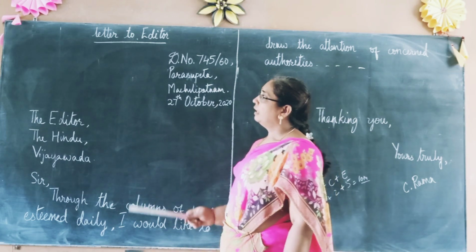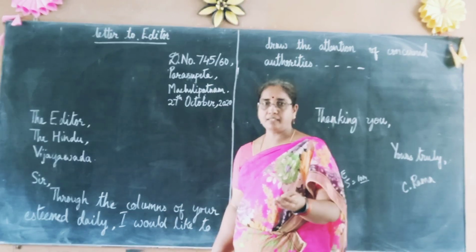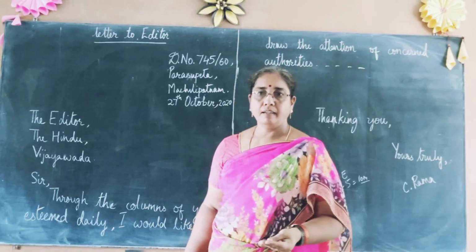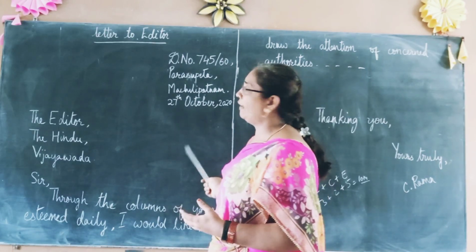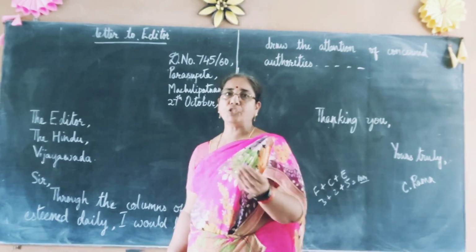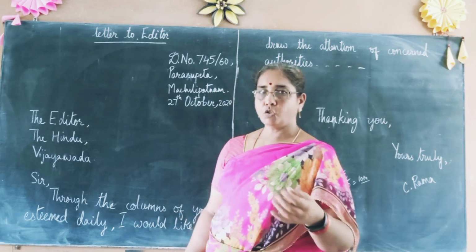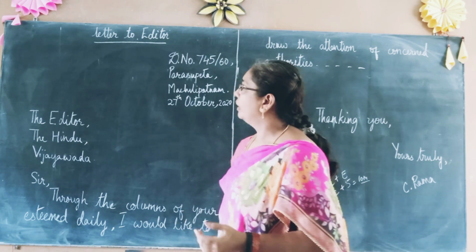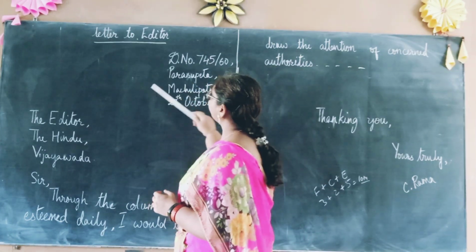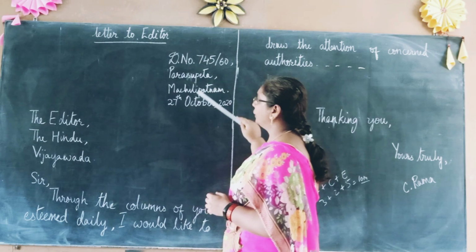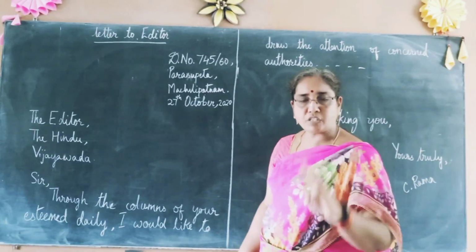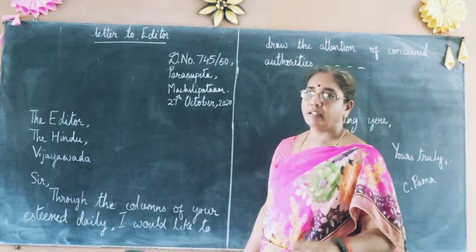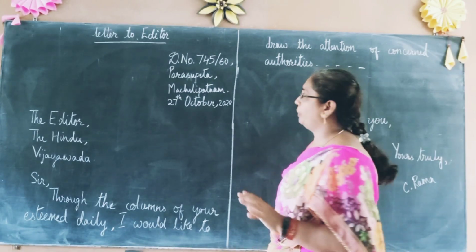Let us see. We have seen personal letter or informal letter. Then we have seen the formal letter. In formal letter, we also have letter to editor, but there are a few changes which you have to keep in mind. So that is the reason I am going to explain to you letter to editor separately. So letter to editor. Here again, we have to have a 3-line address. 3-line address is a must. You don't make it 2 lines. If you make it 2 lines, you lose marks for that. They don't allot marks for that. So it should be a 3-line address.